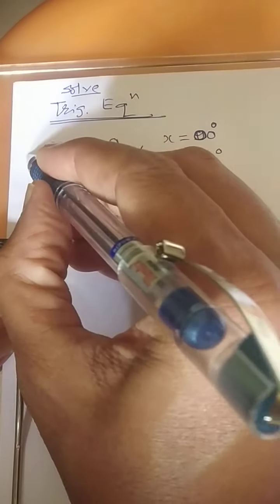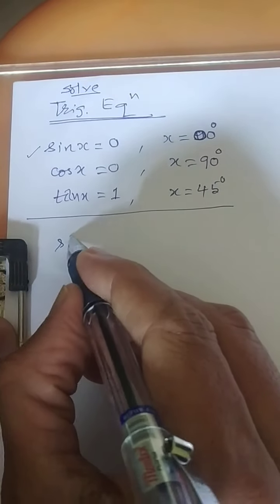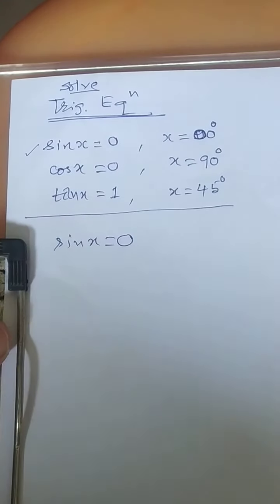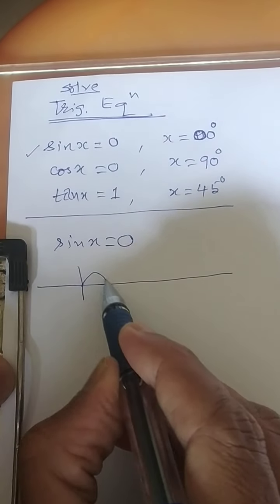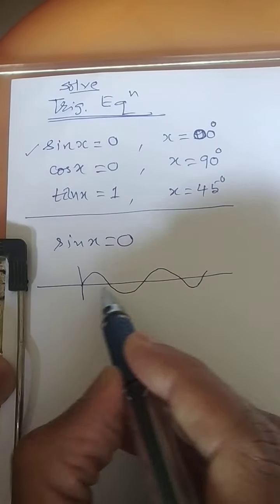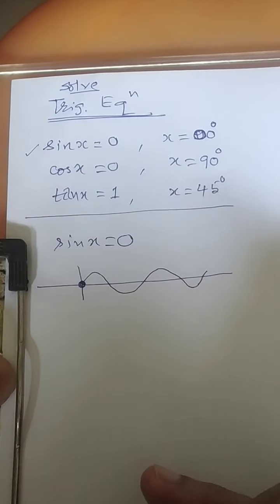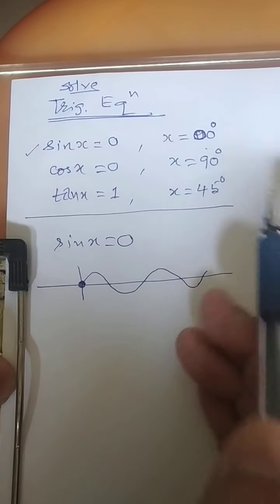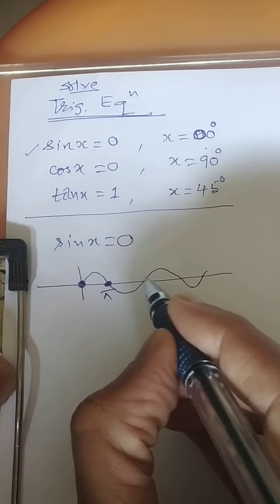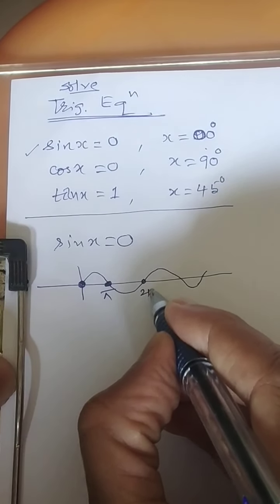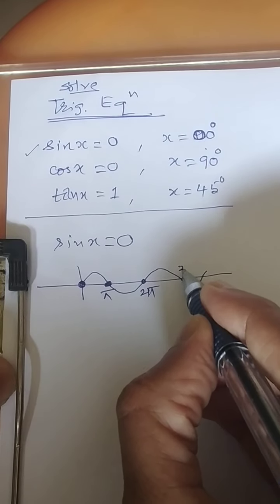Let us take this expression. If sine of x is equal to 0 is the question given to you, then you are well familiar with the graph of sine. This is one of the answers which you are given in class 10th. Here also sine is 0. So what is this value? Pi. Here also sine is 0. It will be 2 pi. Over here also it will be 3 pi.